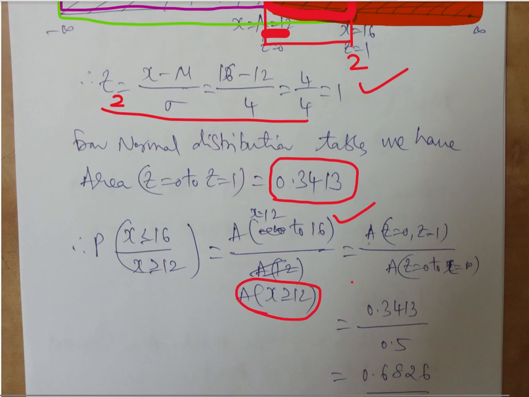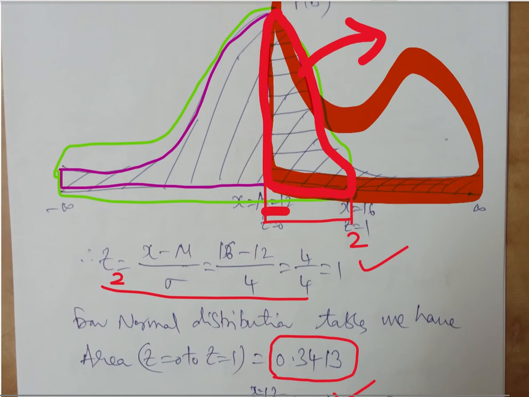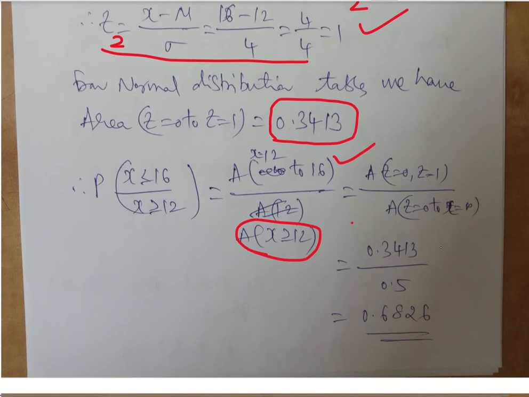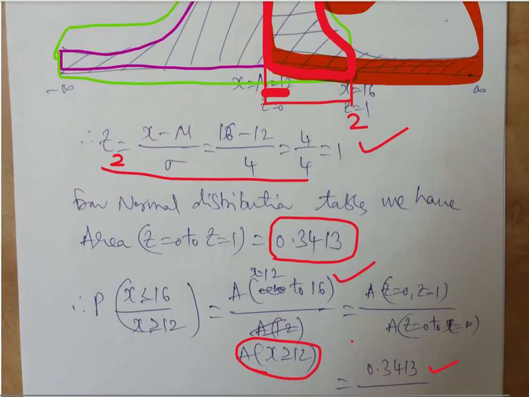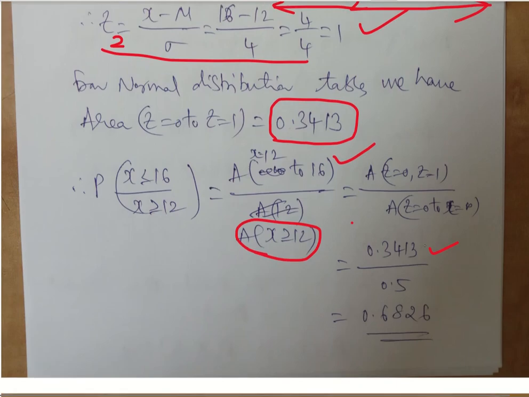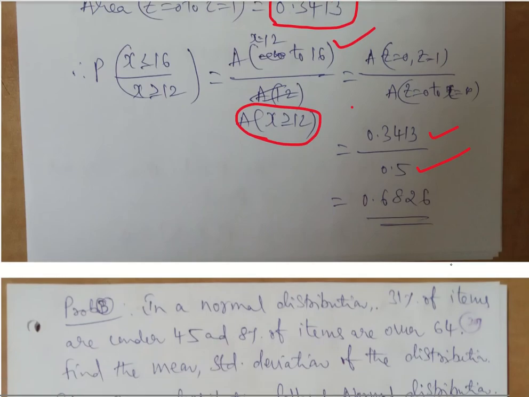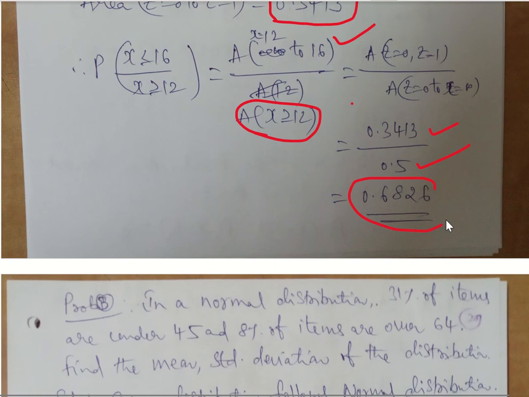So what is the area between Z for 12 to 16? That is 0 to 1, which is 0.3413. The total area above 12 is towards the right hand side till infinity, which is 0.5. So 0.5 is the denominator. Put together, we will get the value 0.6826. So this particular problem has covered most of the varieties of problems that we can encounter in the normal distribution. Please go through them carefully. You should be able to understand.